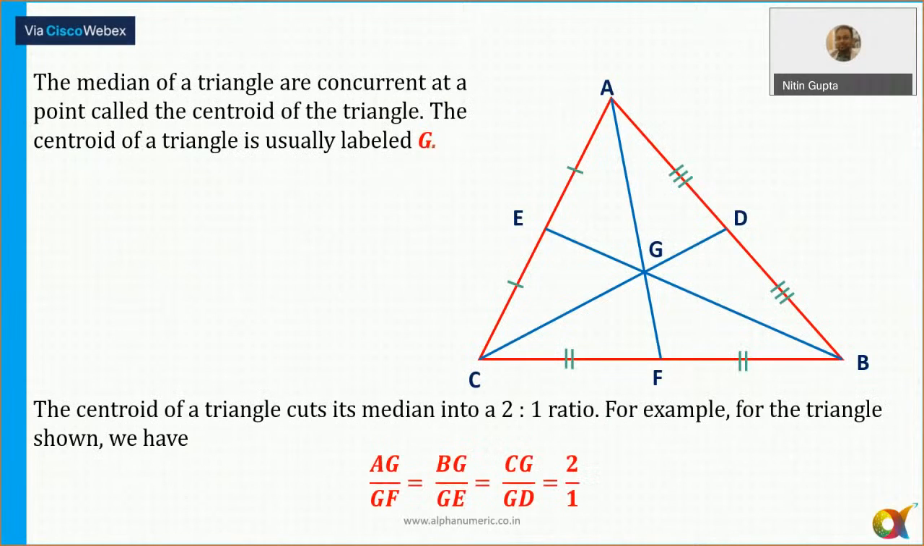Okay, the point of intersection of the medians is known as the centroid, and the centroid always divides the median in the ratio 2:1.